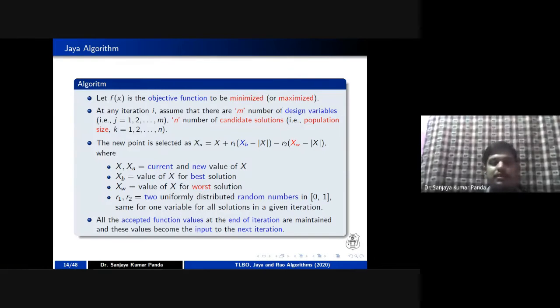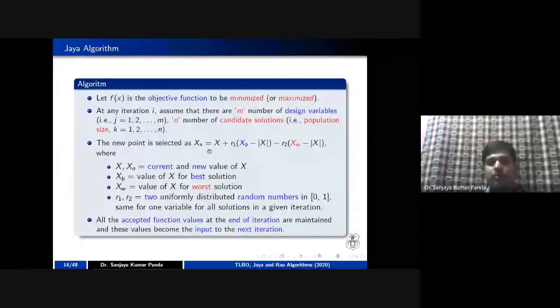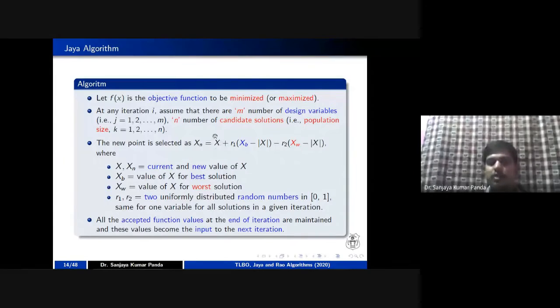So in the equation, you can see that in order to calculate xn, our new solution, you have to take x, which I represent here. So x is your current solution, and xn is your next iteration solution, or you can say new solution. How are you going to do it? You have to choose two random numbers, r1 and r2, and you have to choose the best population and the worst population, right?